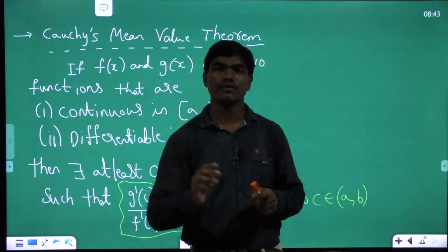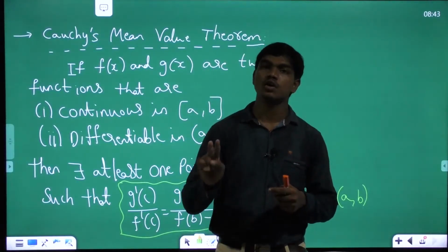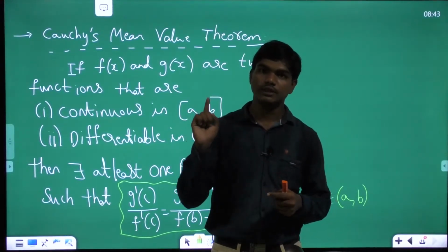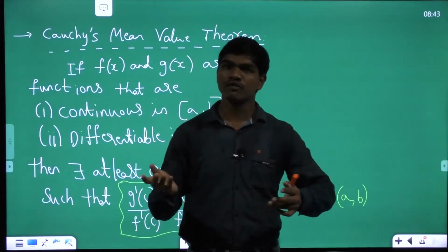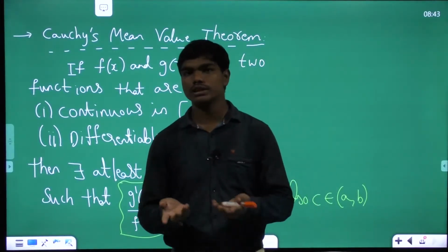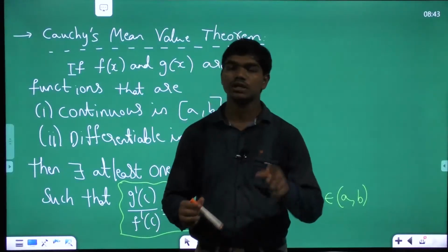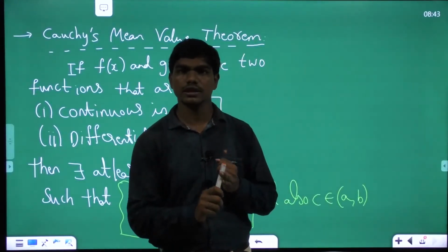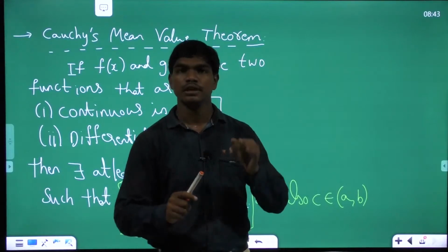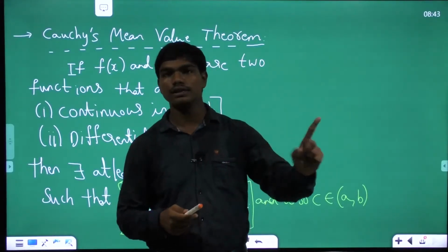So if two functions are given in the question, go for Cauchy's mean value theorem. If only one function is involved, go for Lagrange's mean value theorem. If f of a is f of b, then you'll get Rolle's out of Lagrange's.